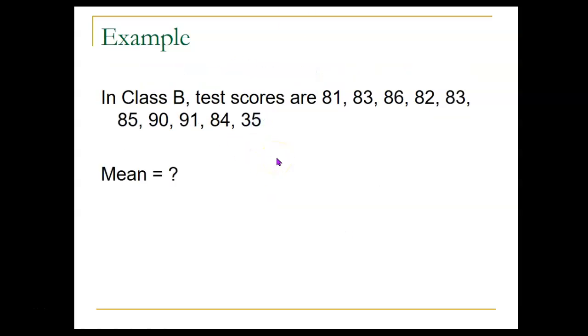Let's try another example. In Class B, the test scores are 81, 83, 86, 82, 83, 85, 90, 91, 84, 35. Oh, somebody didn't do very well. Somebody didn't study. And what's the mean?